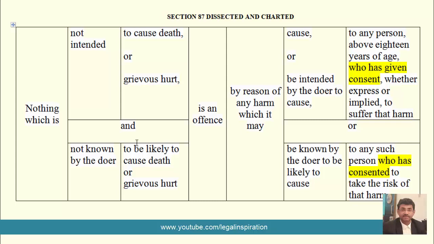And in that case, the accused must have pleaded the defense of consent. But the courts held that consent cannot excuse the accused from criminal liability.